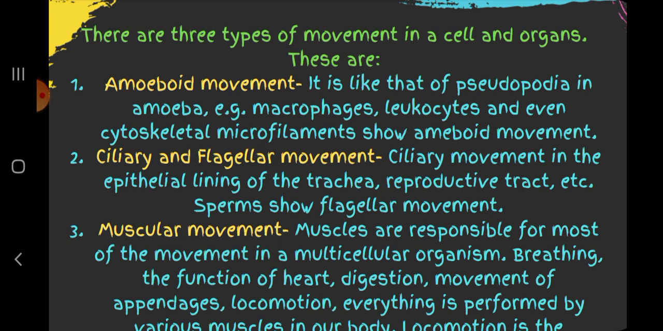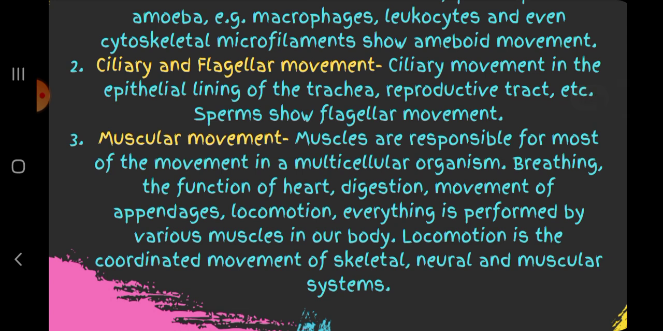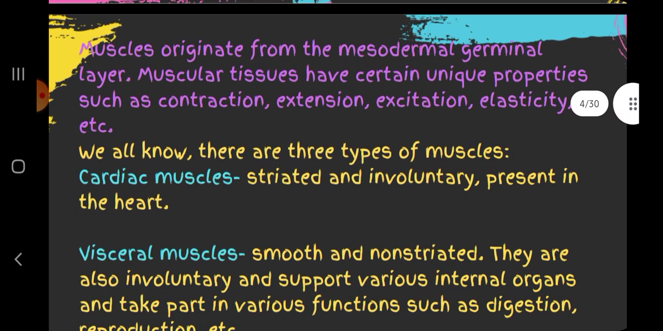Muscular movements: muscles are responsible for most of the movement in the multicellular organism. Breathing, the function of heart, digestion, movement of the appendages, locomotion, everything is performed by various muscles in our body. Locomotion is coordinated movement of skeletal, neural and muscular systems. Muscles originate from the mesodermal germinal layer. Muscular tissues have certain unique properties such as contraction, extension, excitation, elasticity, etc.